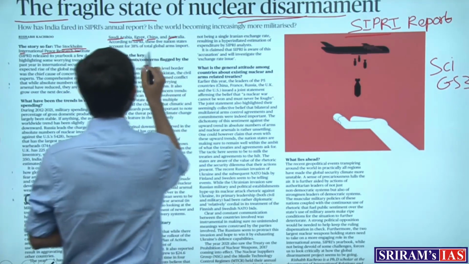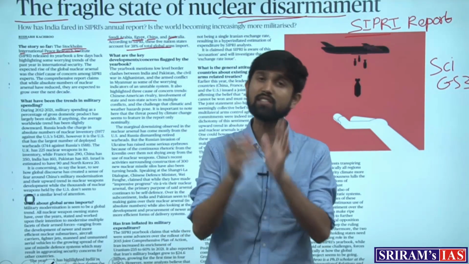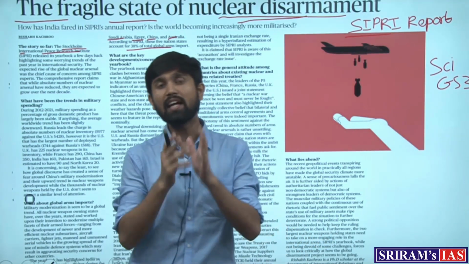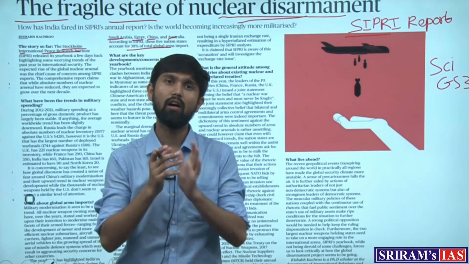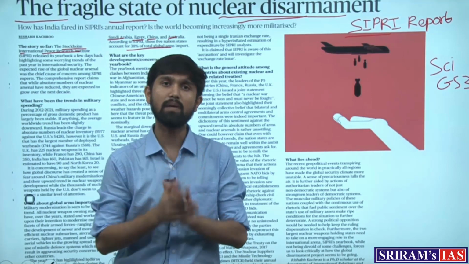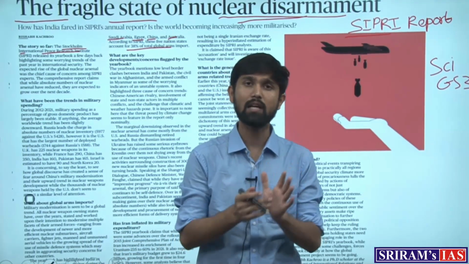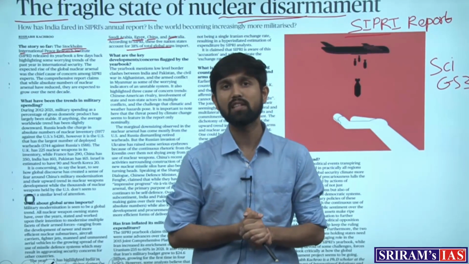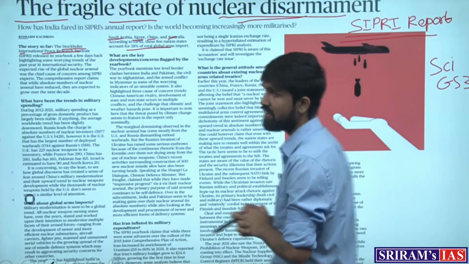These 5 countries make up 38% of the global arms imports. This is the finding of the SIPRI report, which is a research organization on defense expenditure.